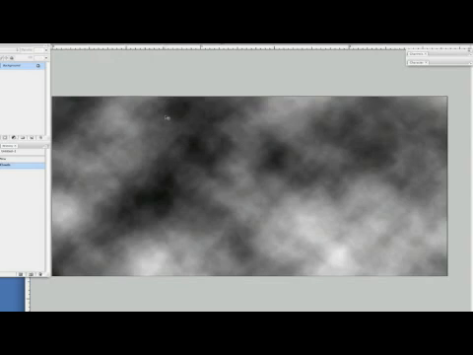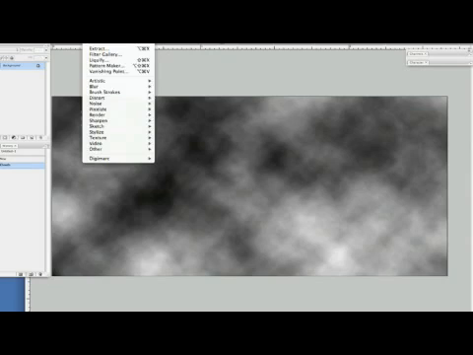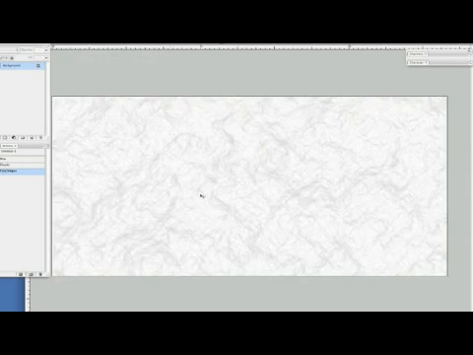And let's find some edges here. Let's go to filter, stylize. Let's find the edges on this. It seems to be a bit much, but that's all right. We'll leave it at this. So we're going to hold on to this right here. We'll pick this up in the next part.